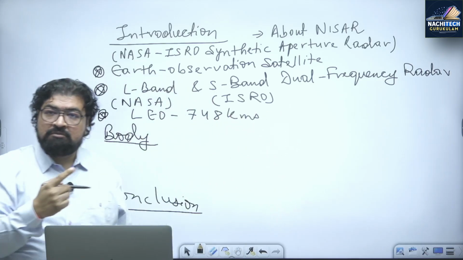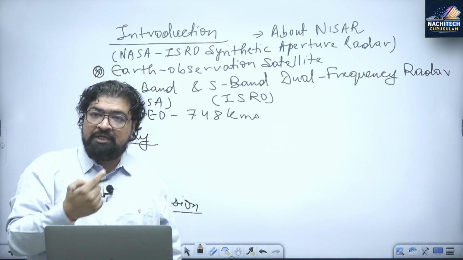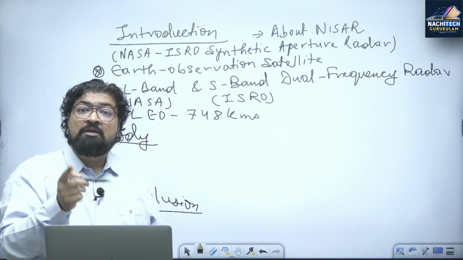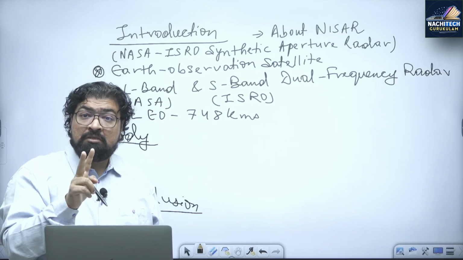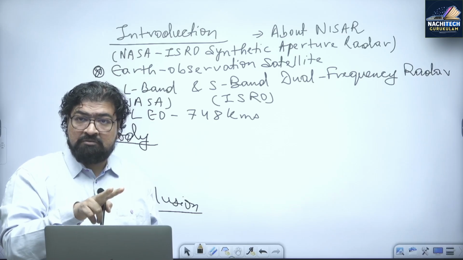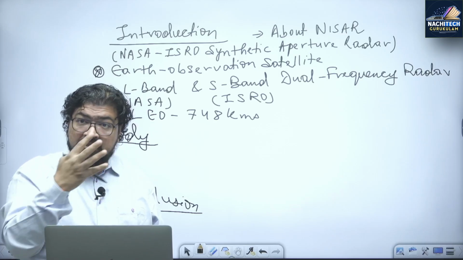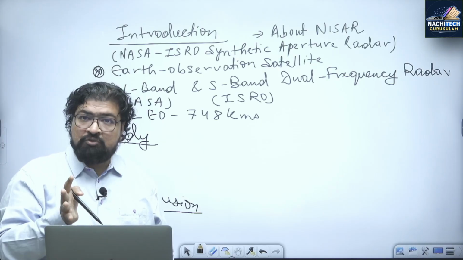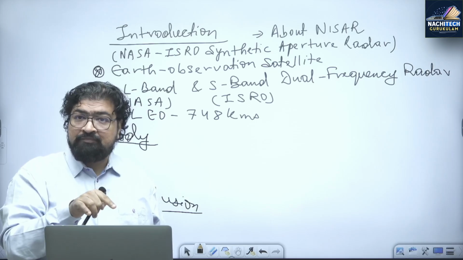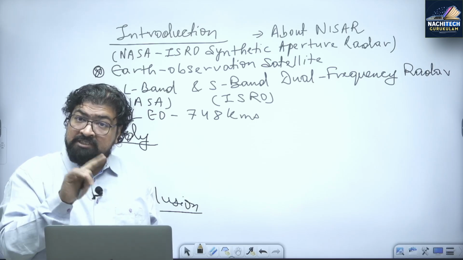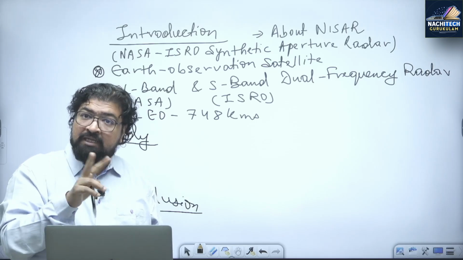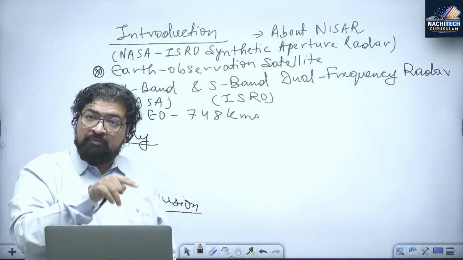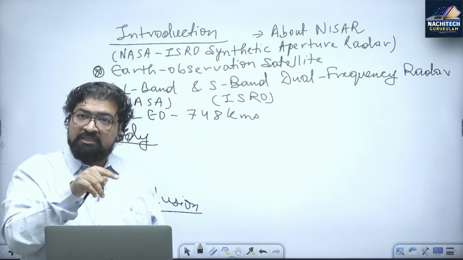Although it is a joint mission, Indo-US collaboration, India and USA collaboration, NASA and ISRO jointly, right? But the mission objectives and the data will be shared by both the countries. Their own use will be there. The satellite has been built at the NASA center JPL by scientists from both India and the US. But what is very important, the launch of this satellite is going to be provided by India. भारत के द्वारा इसको लॉन्च किया जाएगा.